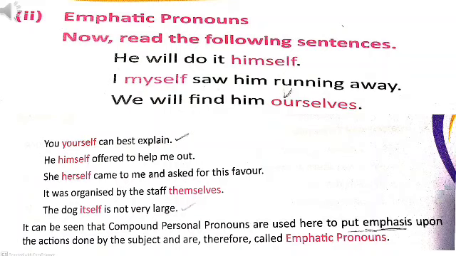I myself saw him running away. You yourself can best explain. The dog itself is not very large. In these sentences, himself, myself, yourself, itself, etc. are emphatic compound personal pronouns.